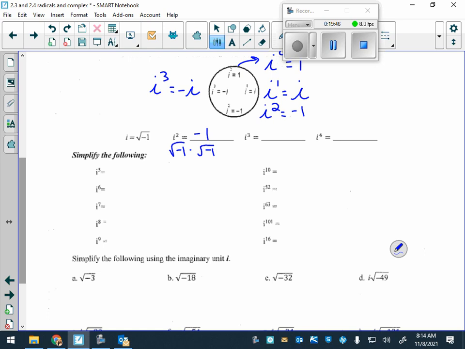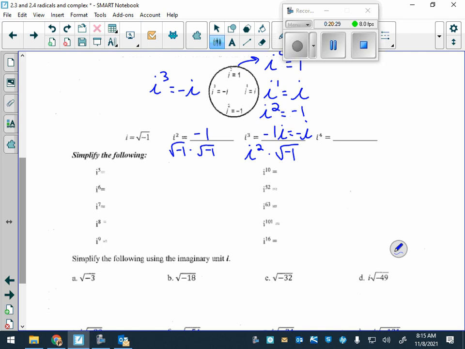Okay? When you do I cubed, it's I squared times the square root of negative 1, okay, which is just I. What does I squared represent? What does I squared equal? -1. And what is the square root of -1? What's that letter? I. That's how you get -I.